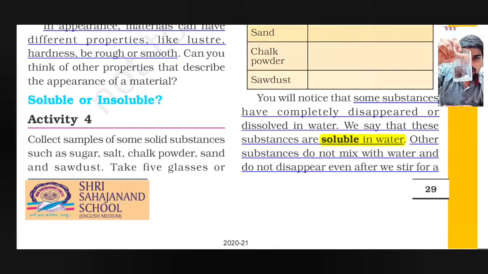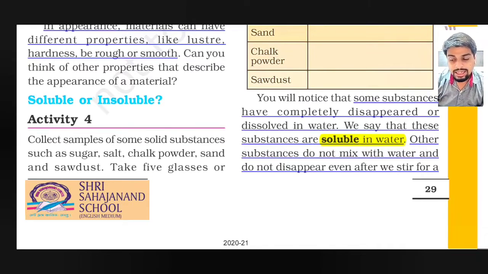Okay, let's take another example. If I put a stone, as you can see, a white stone, in a glass of water, and if I stir this water for at least half an hour or an hour, still this stone does not disappear or dissolve in the water. So some substances do not dissolve or disappear even after we stir for a few minutes. Such substances are insoluble in water.